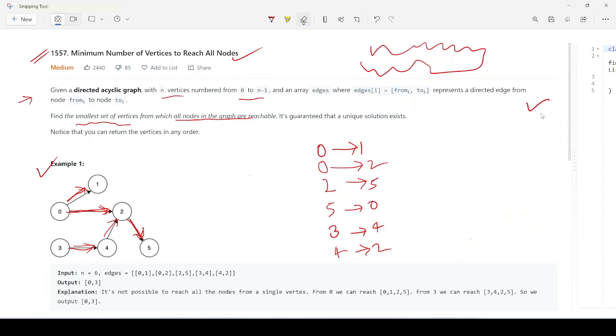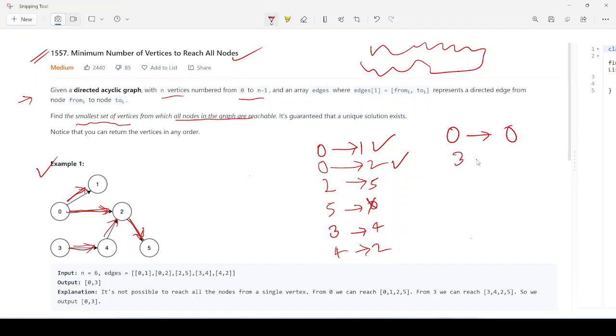Let me explain again, don't worry. I'm trying to say that if we have the element, from 0 we are going to 1 and 2. So for InDegree of 0 there is no element, because from 5 we are not going anywhere. But the incoming is already there. So from 0, the InDegree is 0.